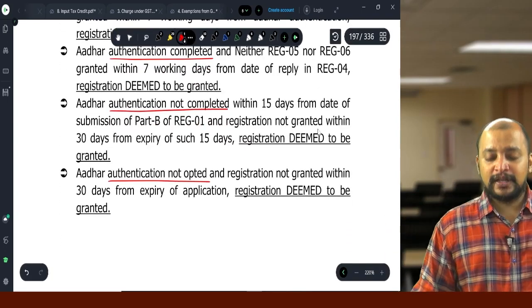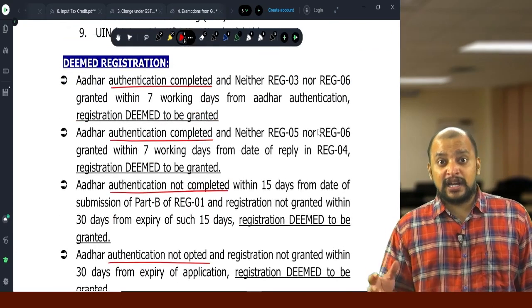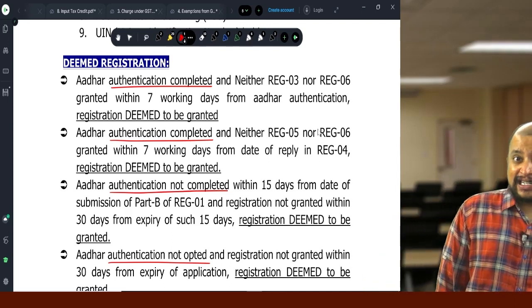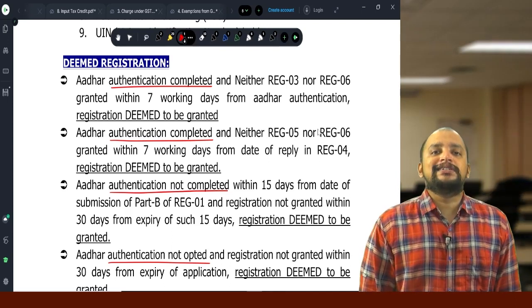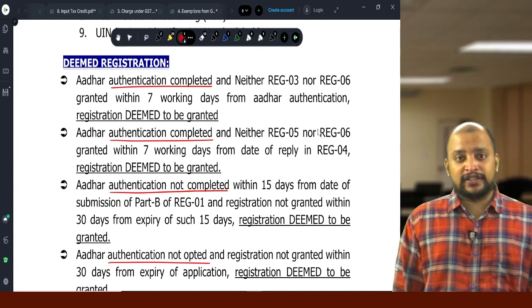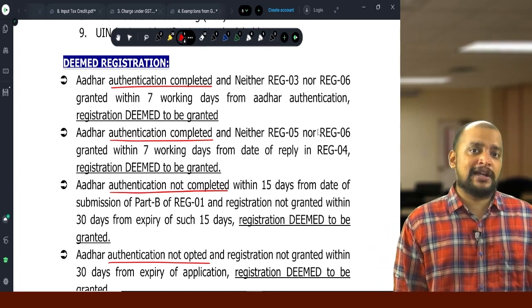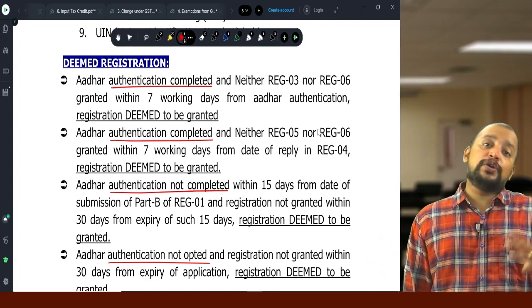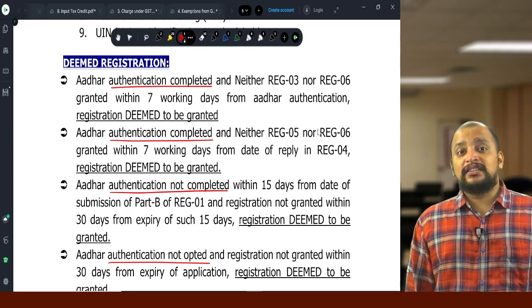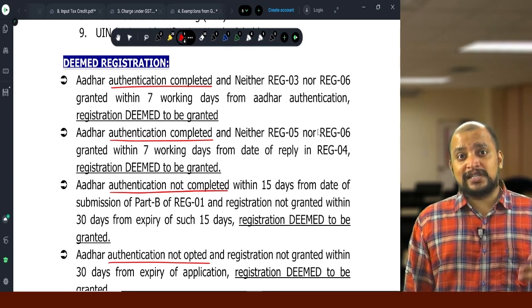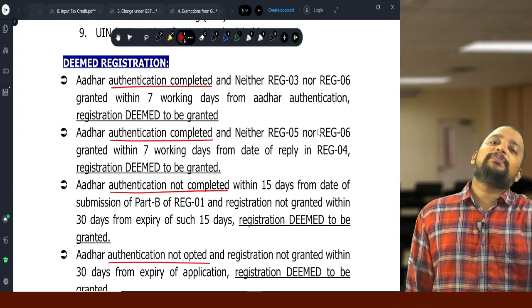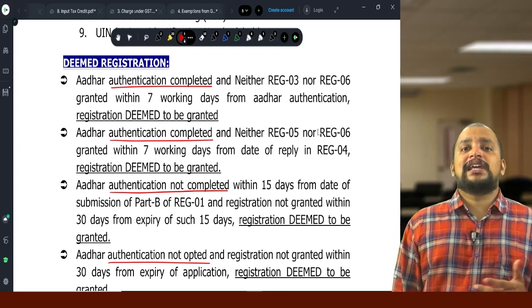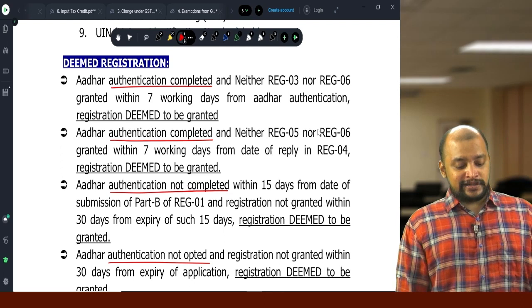Authentication not opted. Suppose you selected authentication and completed the authentication. Now you are not getting certificate of registration, REG6 or notice within 7 working days from the date of authentication, then registration is deemed to have been granted. Or you have opted authentication and completed authentication, you got a notice in REG3 and you gave a reply to the notice in REG4, and from the date you gave reply within 7 working days, neither they rejected the application nor they gave the certificate, then also deemed registration.